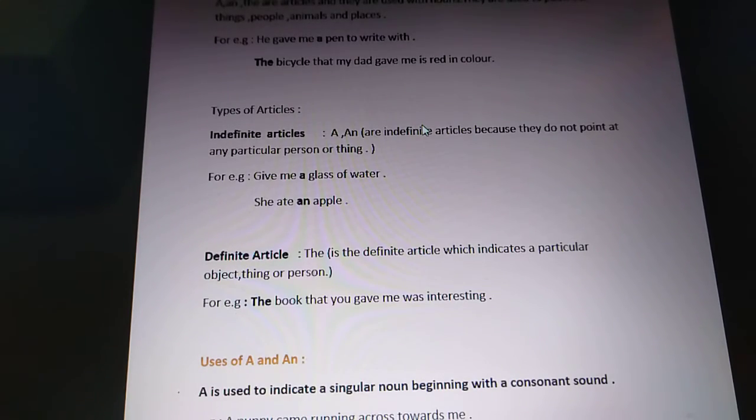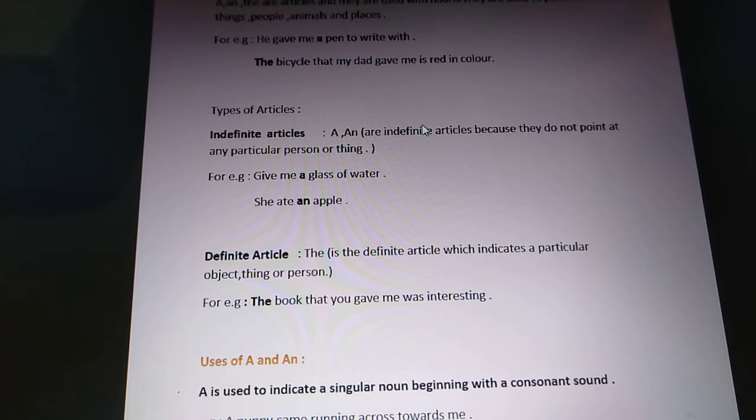Next we talk about the definite article. Here the definite article is the. So a, an are indefinite articles and the is the definite article. Now why is the a definite article? Because it indicates a particular object, thing or person. It means when you are making it particular, you know about this thing beforehand, or you have some knowledge or familiarity with this thing.